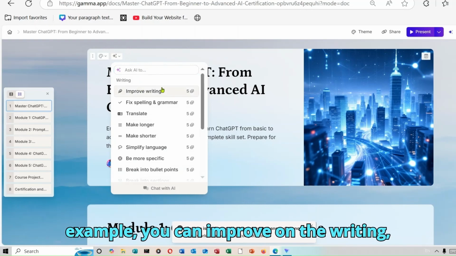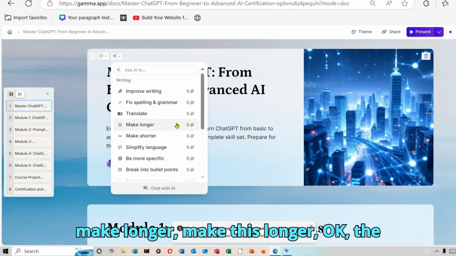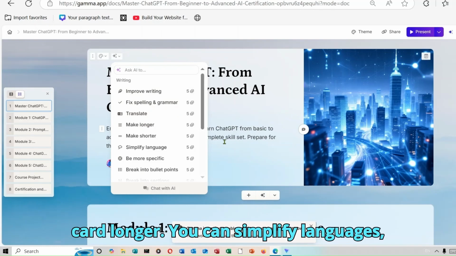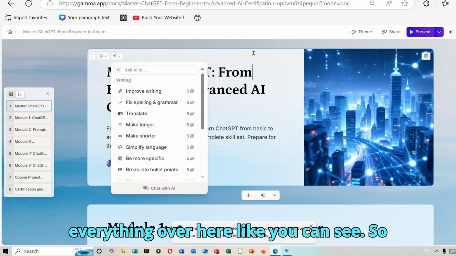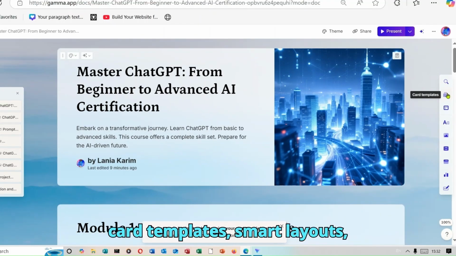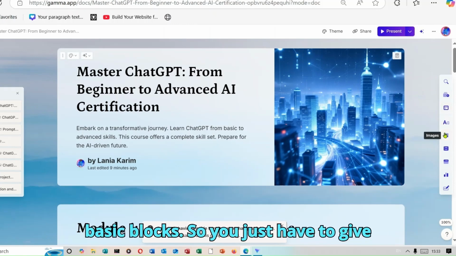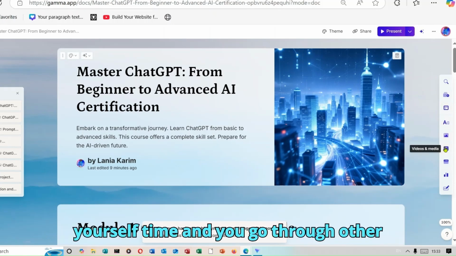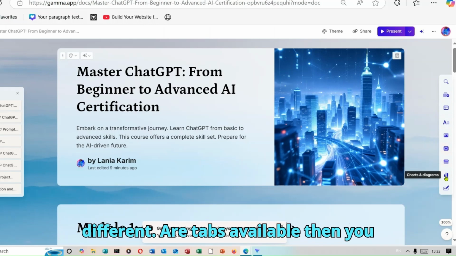So it has more tools over here where you can edit with AI. For example, you can improve the writing, make the card longer. You can simplify language, everything over here, like you can see. When you come to the right, you'll see that there are more tools. For example, the card templates, smart layouts, basic blocks. So you just have to give yourself time and go through the other different tabs available, then you see how they function.